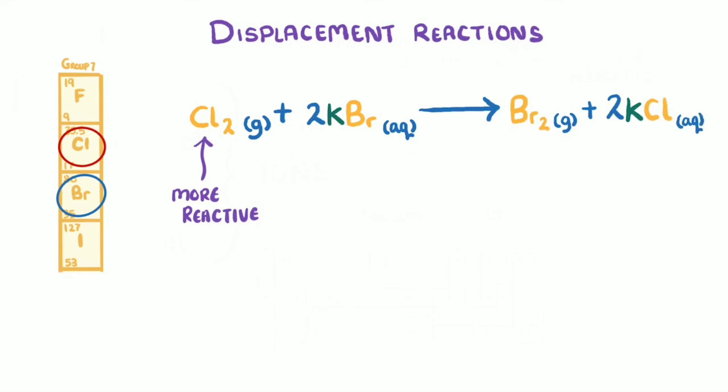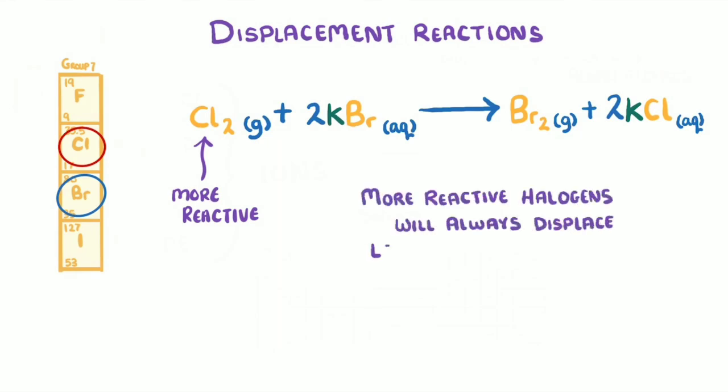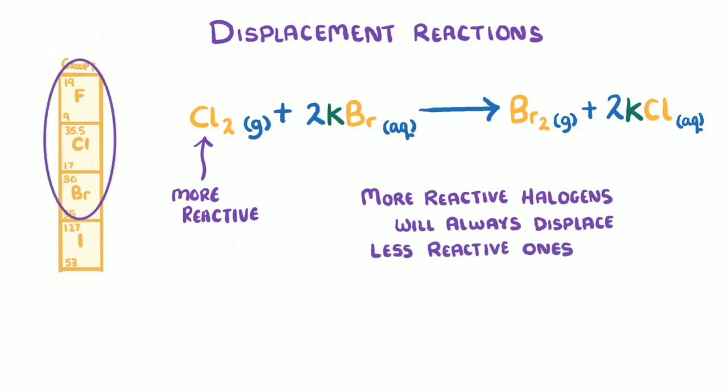So effectively, the chlorine has taken the bromine's place to form potassium chloride. The main thing to remember here is just that more reactive halogens will always displace less reactive ones. For example, fluorine, chlorine, and bromine could all displace iodine, as iodine is the least reactive.